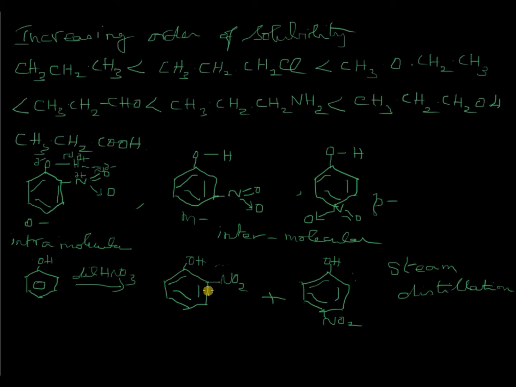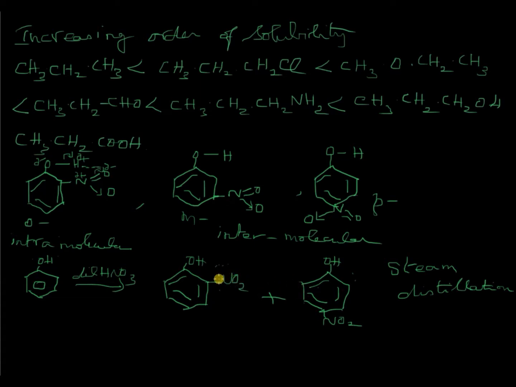So when you pass steam through a mixture containing orthonitrophenol and paranitrophenol, orthonitrophenol will vaporize along with steam and pass through the condenser to the receiver to be collected, and then you can separate it from water by using separating funnel, and paranitrophenol will remain in the vessel itself. It will not be vaporized by passing steam. You cannot vaporize it because its boiling point is higher, so it will be left behind in the flask.